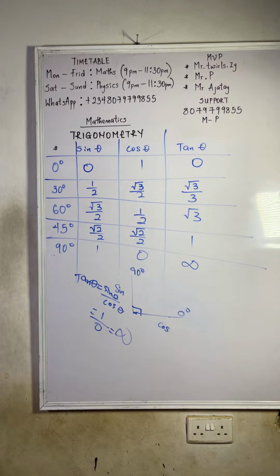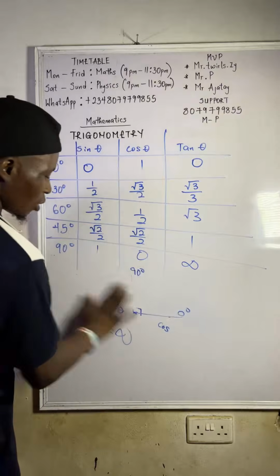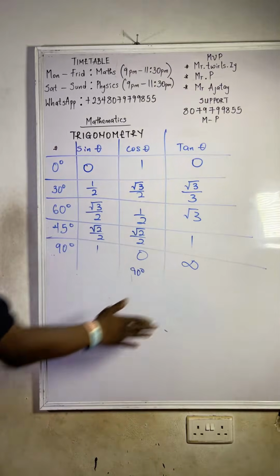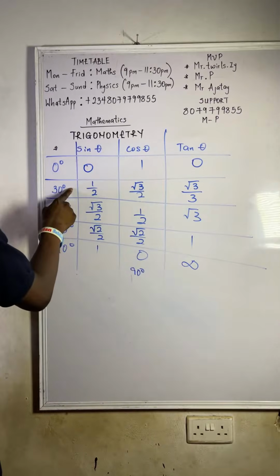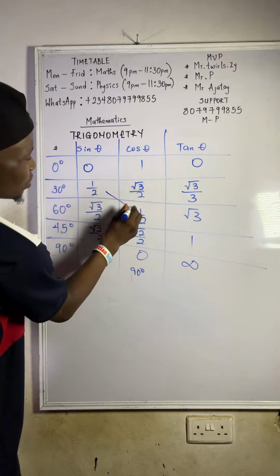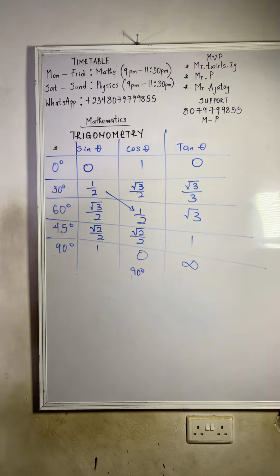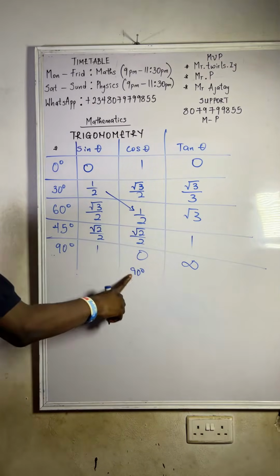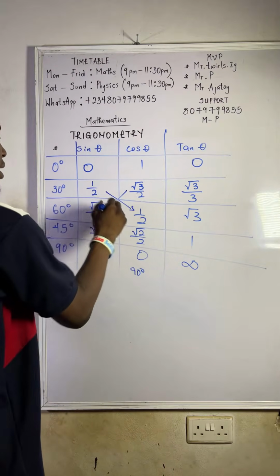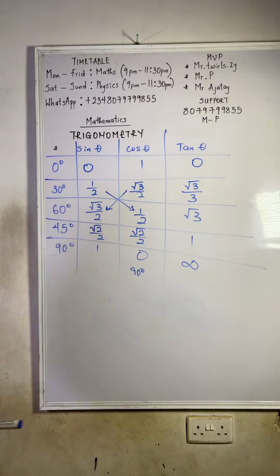So I've explained 0 and 90 degree. Now coming to this guy, just know that sine 30 is equivalent to cos 60, while cos 30 is equivalent to sine 60.